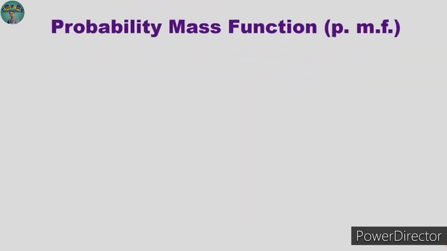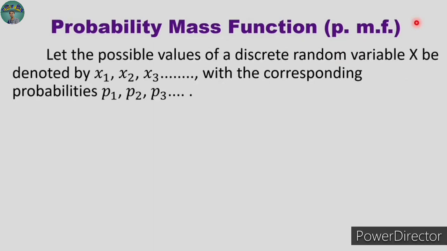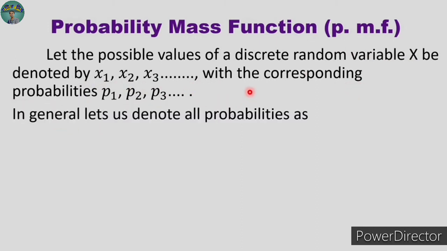Let us move to the next point, probability mass function. In short, it is called PMF. This is the standard short form. Let us have the random variable x such that its values are x1, x2, x3 and so on, and the corresponding values of probability are P1, P2, P3 and so on. In general, we denote all the probabilities as Pi is the probability of xi, means P1 is probability of x1, P2 is probability of x2 and P3 is probability of x3.